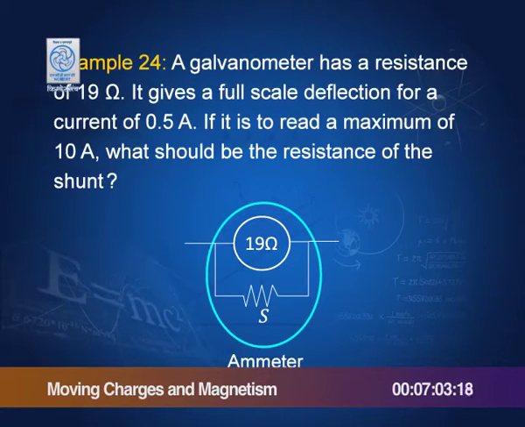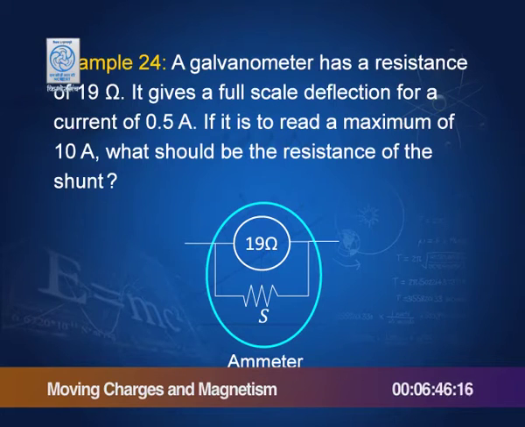Let us take an example to understand what is happening. A galvanometer has a resistance of 19 ohms. It gives a full scale deflection for a current of 0.5 amperes. If it is to read a maximum of 10 amperes, what should be the resistance of the shunt?